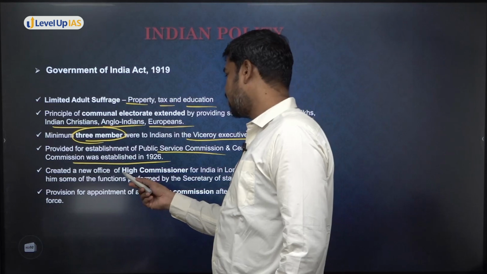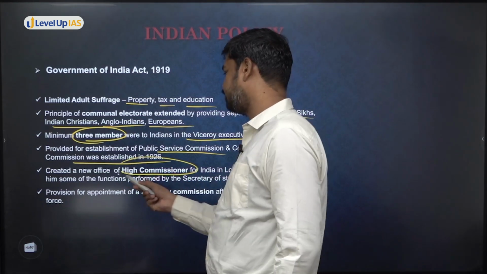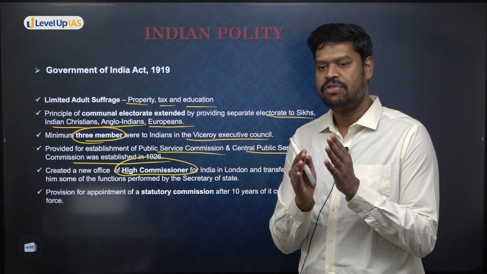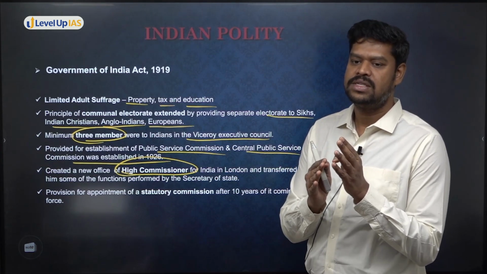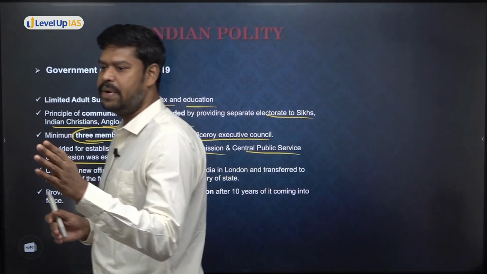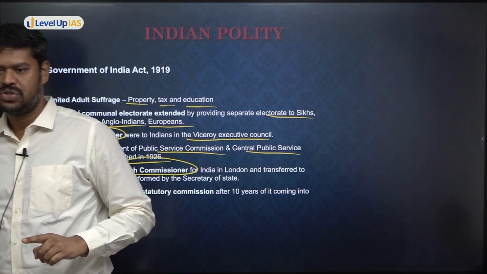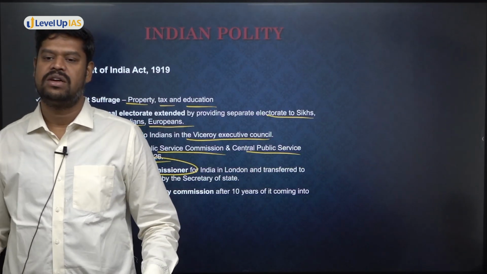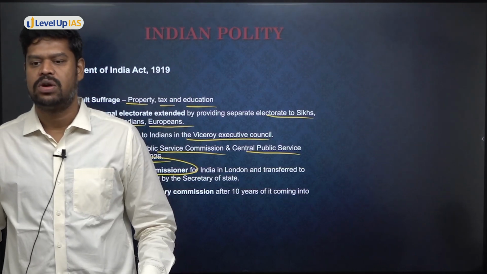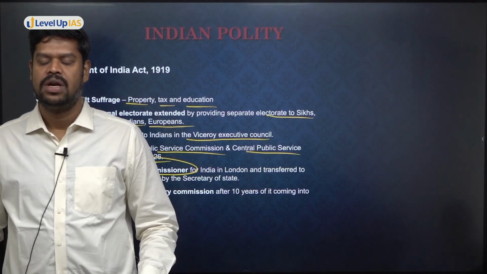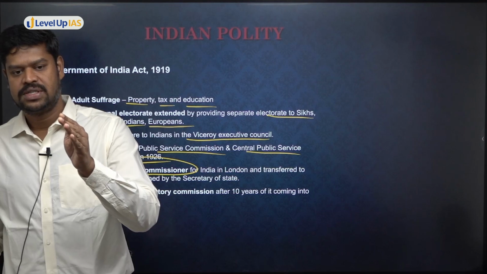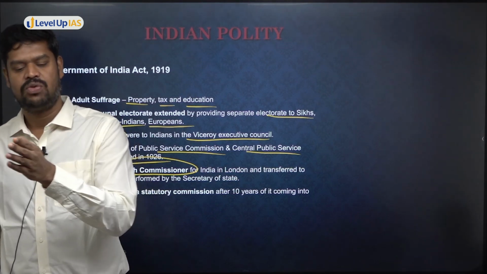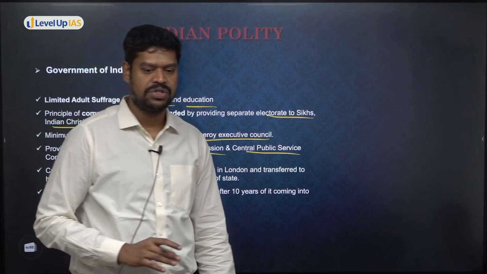And also it created a new office of High Commissioner. This office of High Commissioner segregated some of the functions from the Secretary of State. Ultimately, who is responsible for the Indian administration? The Secretary of State. To relieve the burden of the Secretary of State, a new office was created, what is called the Office of the High Commissioner. And some of the functions were taken away from the Secretary of State and given to the Office of the High Commissioner.